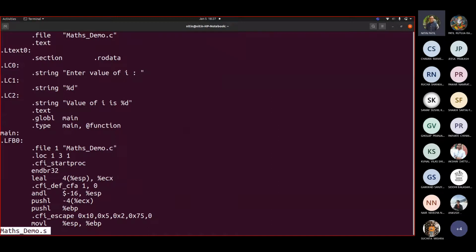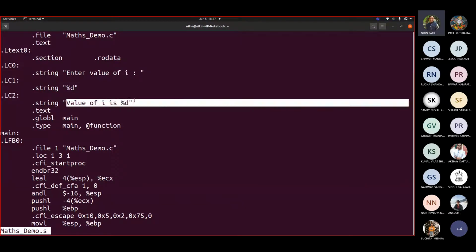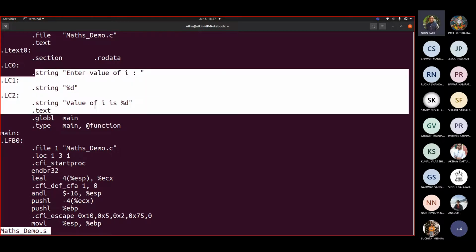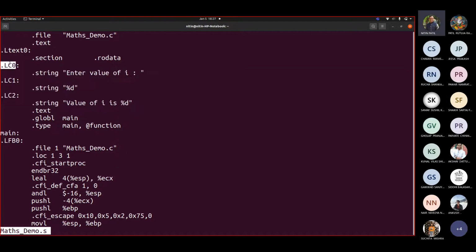There were 3 messages. This was your message: Enter value of I. This %d was for scanf, correct? Value of I is %d was for printf. You can see that each of these strings you wrote is created as a local constant or literal constant: LC0, LC1, LC2. These are the variables internally created by the system.